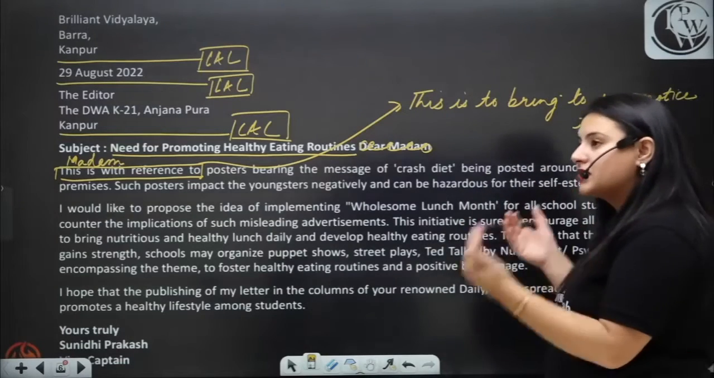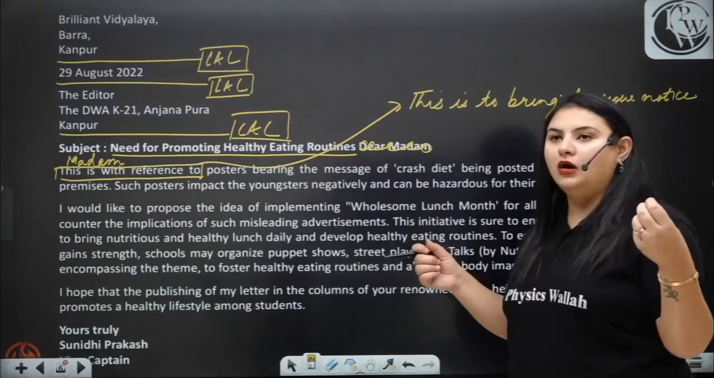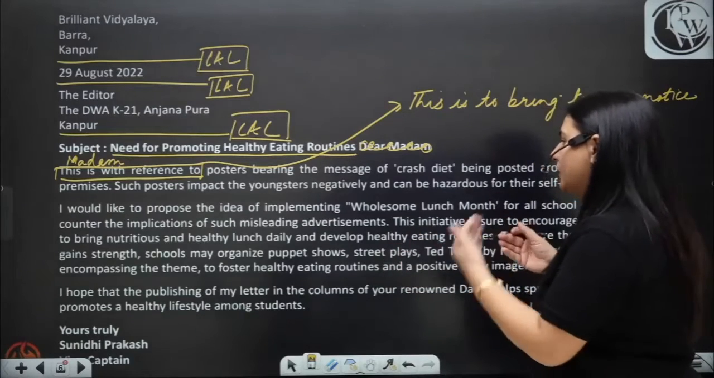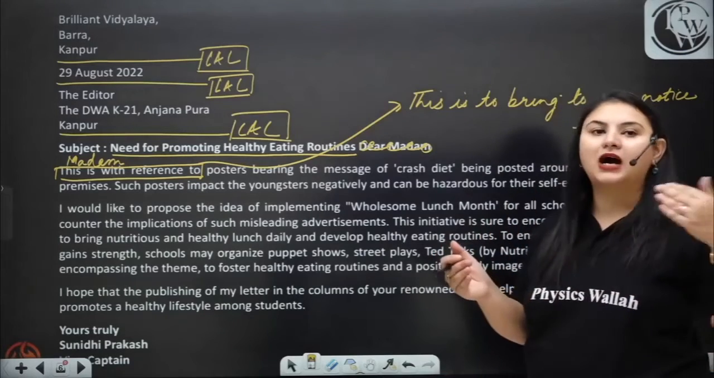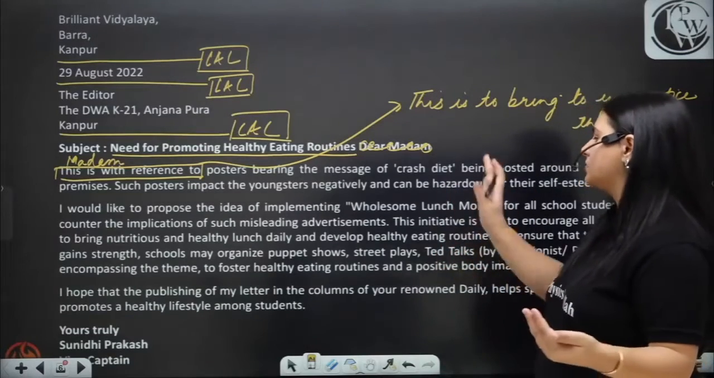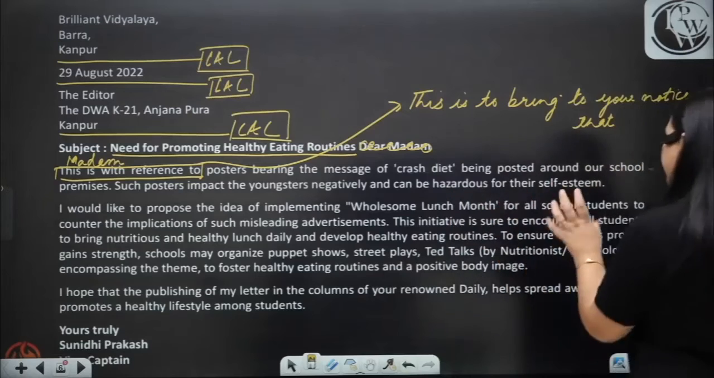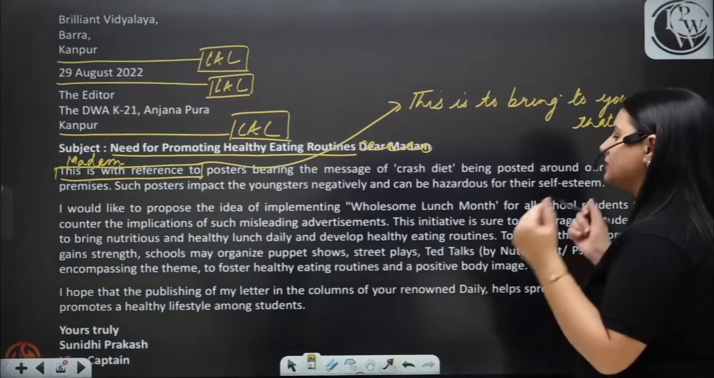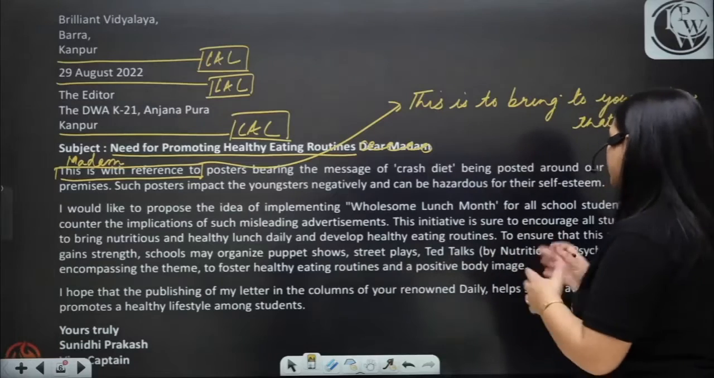She has given the solutions, how we can implement it. We can implement it through puppet shows, street plays, TED Talks by nutritionists and psychologists, encompassing the theme to foster healthy eating routines and a positive body image.